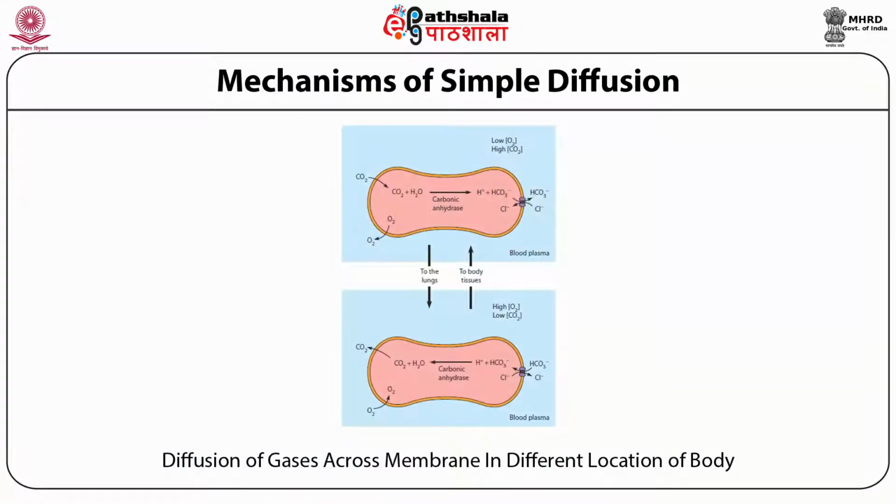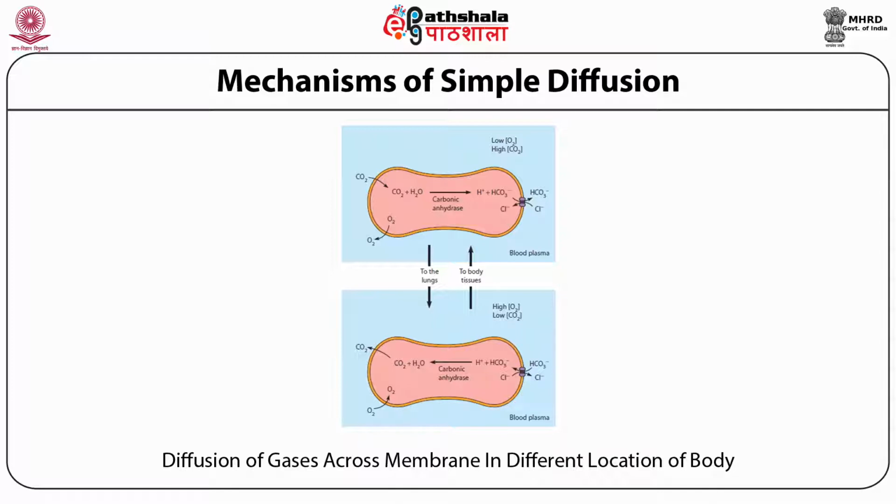Simple diffusion is the transport of solute from the region of higher concentration to the region of lower concentration. This movement can take place freely without requirement of any energy.